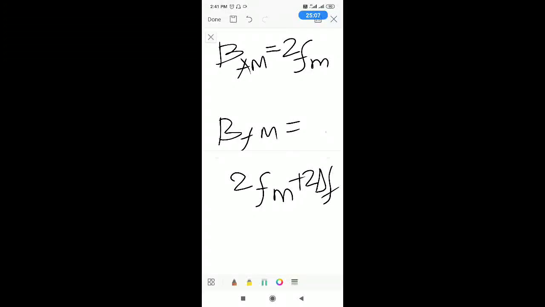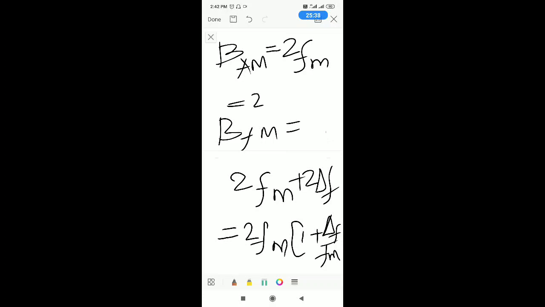Or sometimes you can also write it like this. When you take 2 FM common from this expression, you will get 1 plus delta F by FM. What is delta F by FM? Delta F by FM is nothing but MF, your modulation index.